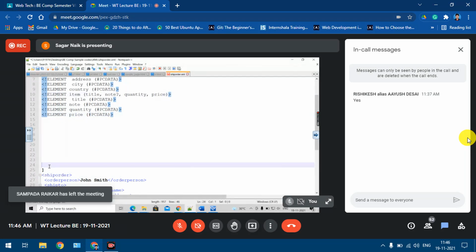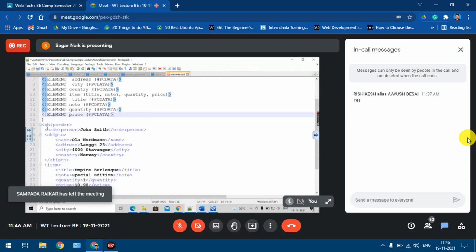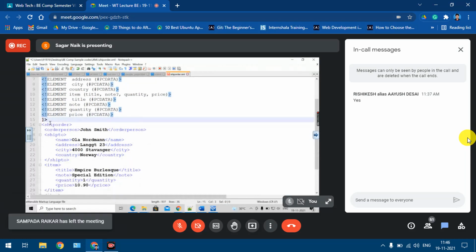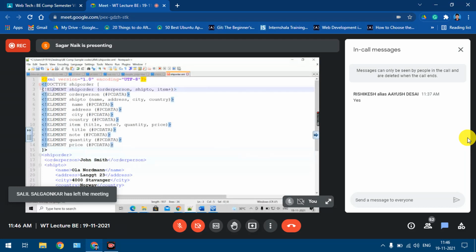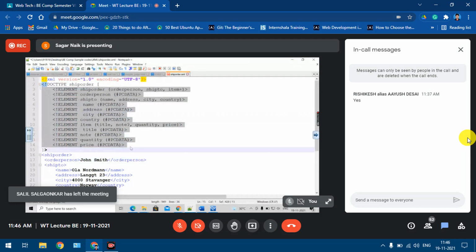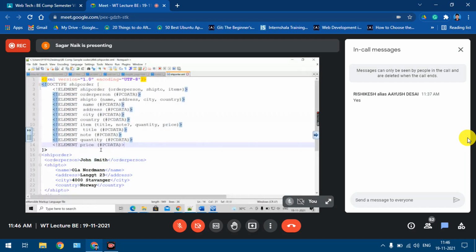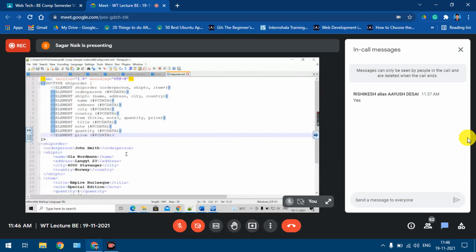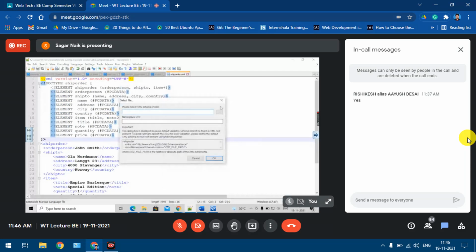So this is my what? Yeah, and this bracket also I'll close. Okay, so this is my internal DTD, right? So I can indent it also. Yeah, fine. So I'll try to save the file. Okay, it's not showing any errors. So if I try to validate this file, yeah, it's not showing any errors.